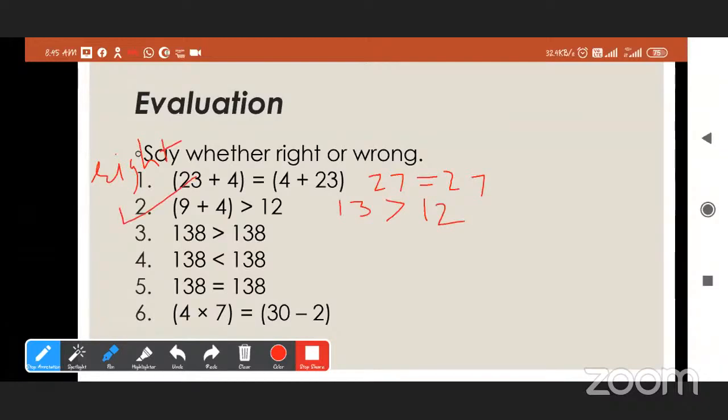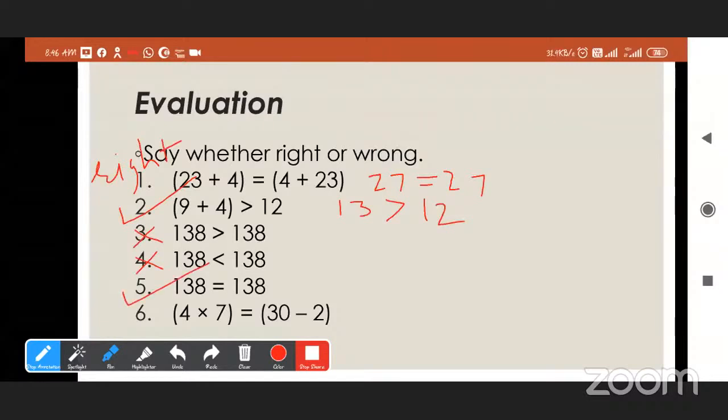Okay, now here, 138 is smaller than 138. Is it right or wrong? Wrong. Why? That is equality. 138 is always equal to 138. So it is wrong. I will put the wrong sign here. And the fourth one, wrong. And now the fifth one, correct. So it is equality. Yes.